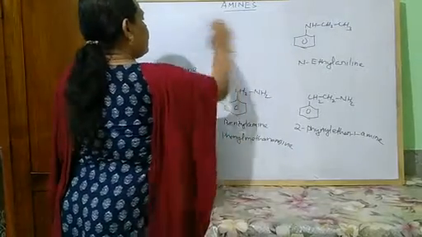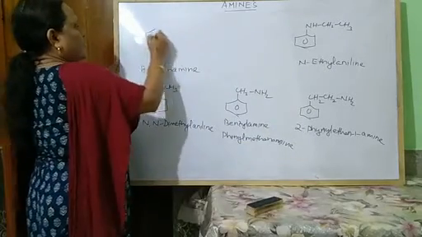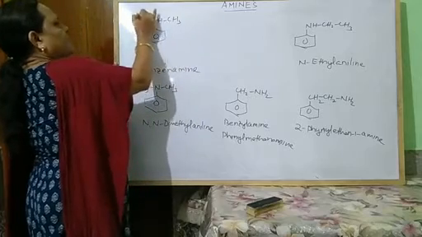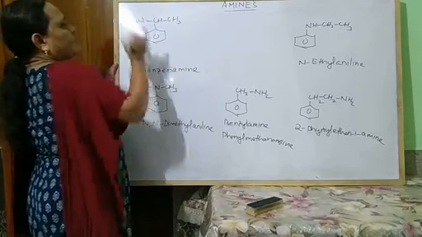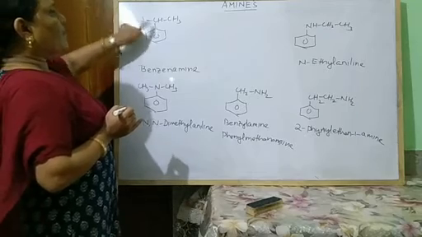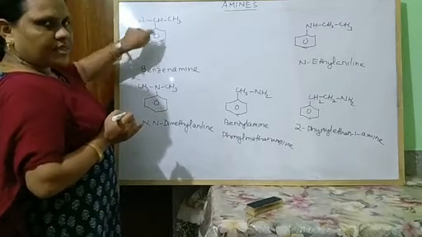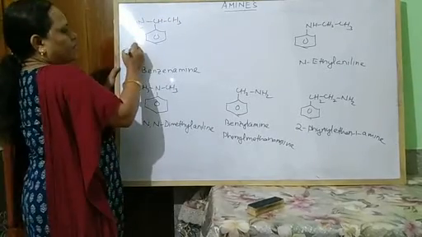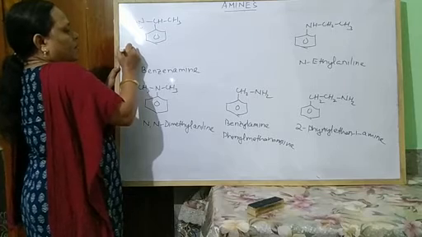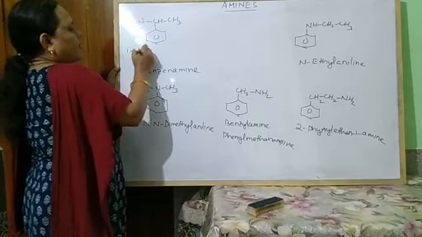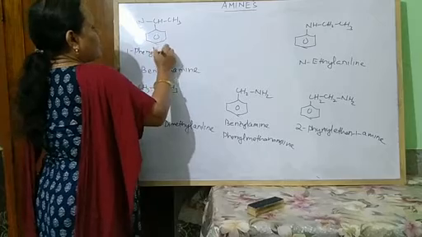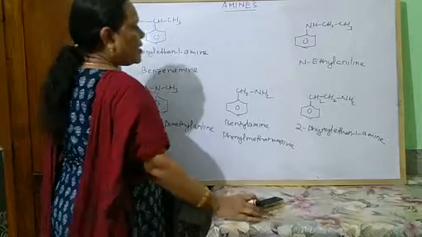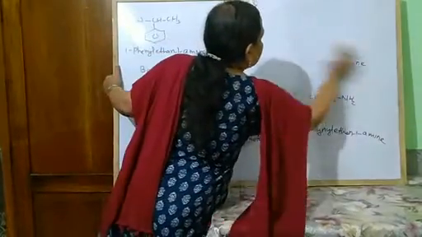Similarly, CH, CH3, NH2. So here also the NH2 group is not directly linked with the benzene nucleus. This is also known as a derivative of this. So the name of this compound is 1-phenyl ethan-1-amine.